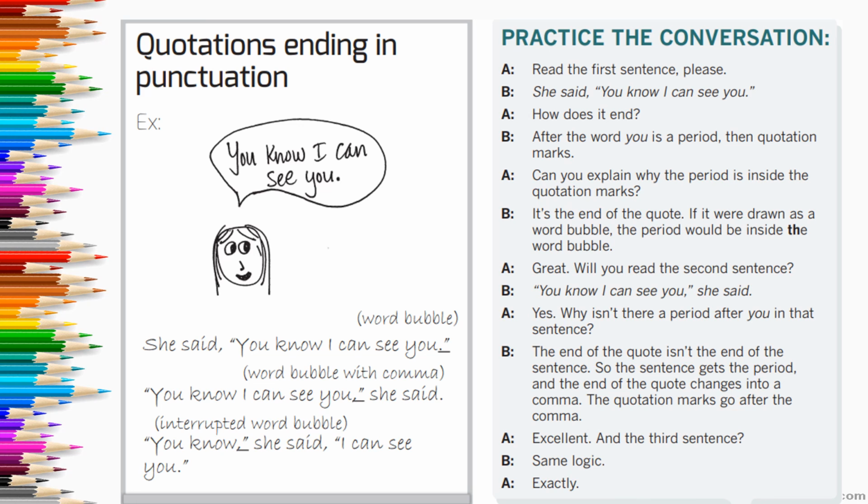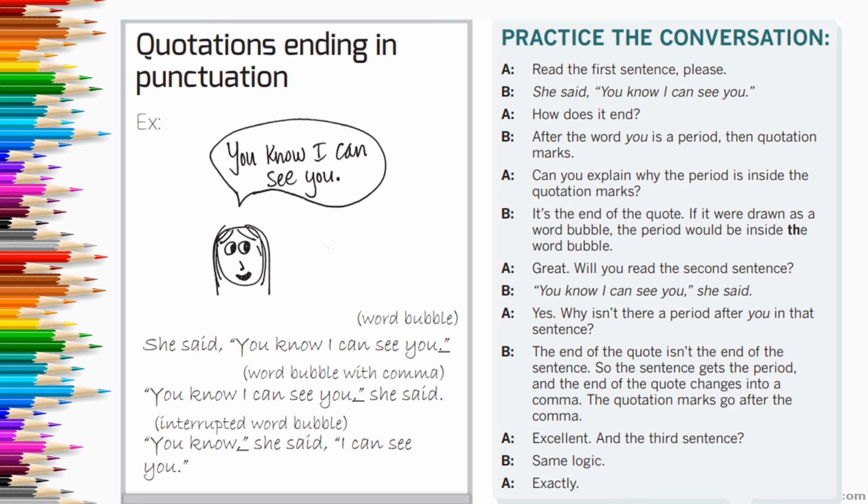"You know I can see you," she said. This is where the tag is at the end. In this example, the quote comes and then you have the tag. So in this example, you're going to change the period to a comma. Then place the quotation marks after the comma.